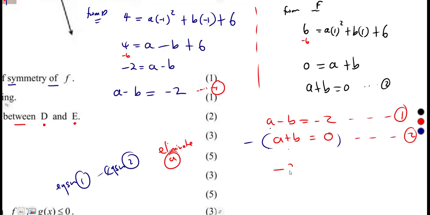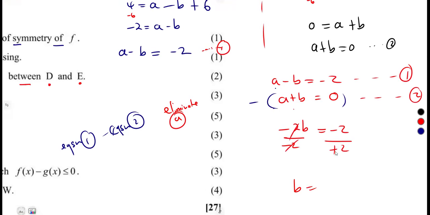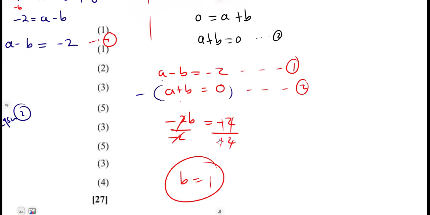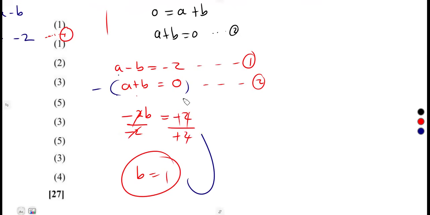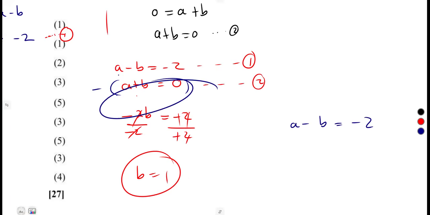Minus b minus b, that's minus 2b, equal to -2 minus 0, that's -2. So to find the value of b, divide by -2 both sides. So our b was going to give us a value of +1. Just like that. So using elimination method, as we have determined the value of b, substitute in any one of the equations to determine the value of a. So using equation 1, anyone that you want, you can use equation 2, all right? Some can just easily use equation 2, a plus b is 0, but even equation 1, a can be calculated.